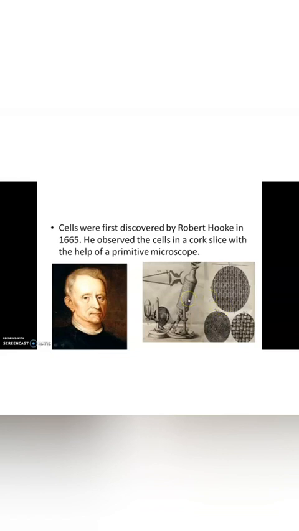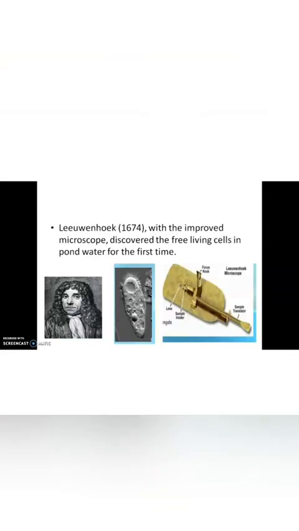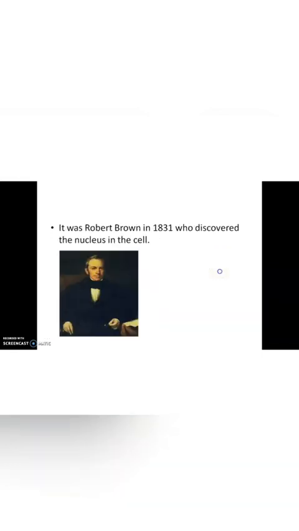This is considered to be the microscope used by Robert Hooke, and he observed a dead cell. That means he observed a wooden piece of cork through his microscope, and he got a view like this. In 1674, Leeuwenhoek, with an improved microscope, discovered the free-living cells in pond water for the first time. We know that Robert Hooke observed a dead cell, whereas Leeuwenhoek observed living organisms found in pond water.